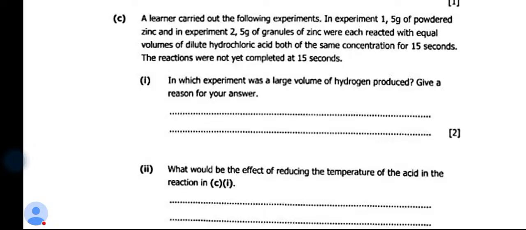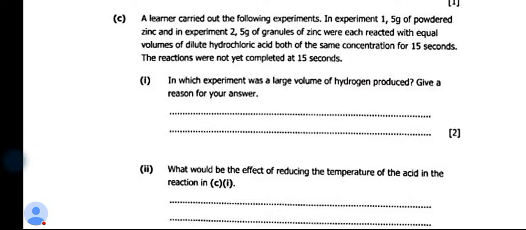So because of time, but it's very clear here. They said in experiment 1 there was powdered zinc, and in experiment 2 there were 5 grams of granules of zinc. So in which experiment was a large volume of hydrogen produced? It was produced during experiment 1 under powdered zinc, because if it is powder, it provides a large surface area.